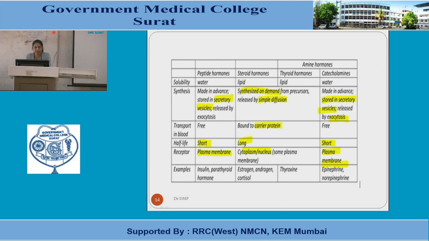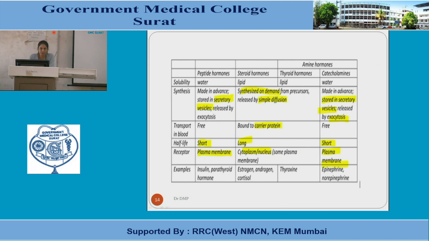So, through the plasma. What does this say to you? Water-soluble hormones pass into the plasma without carrier proteins.